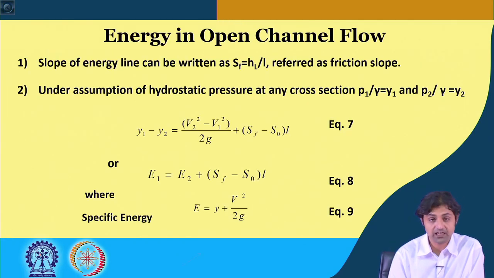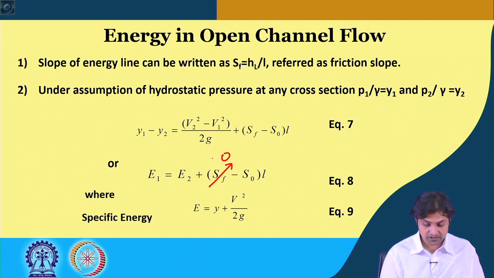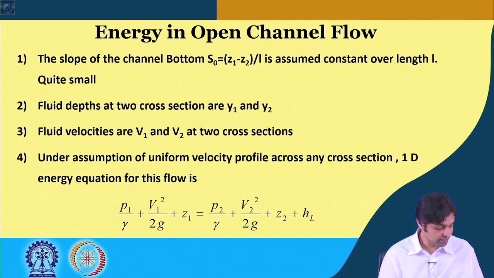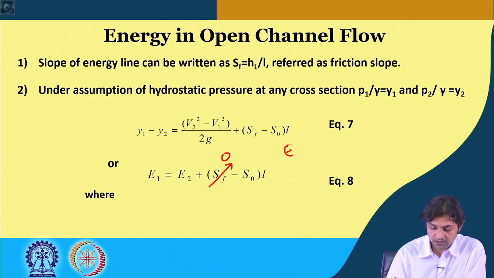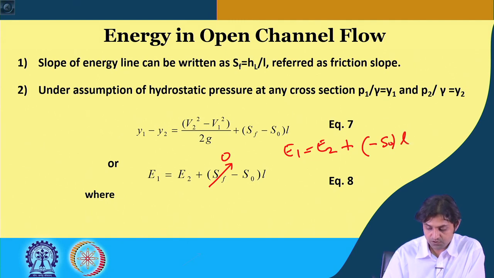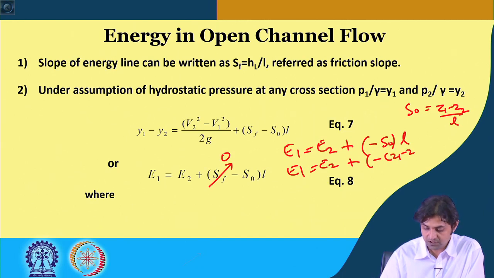So, equation number 8, if SF is 0, and S naught is given as Z1 minus Z2 by L, correct. So, E1 is equal to E2 minus S naught into L, so E1 is equal to E2 minus of Z1 minus Z2.